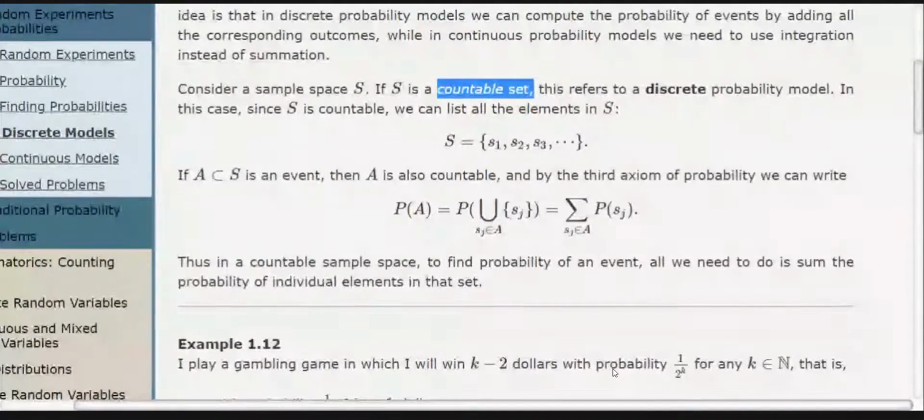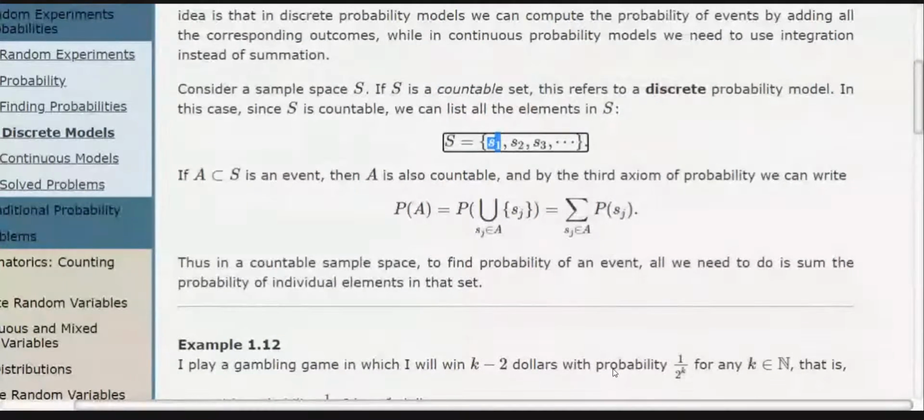And it means that we can arrange elements like this: S1, S2, S3. What we mean by that is the natural number 1 going to S1, natural number 2 going to S2, natural number 3 going to S3. So we are arranging our elements in such an order. If we are able to provide such an indexing S1, S2, S3, S4, then the set is countable. So if it is countable, we are always able to write like this. Here, assume that S is my sample space.